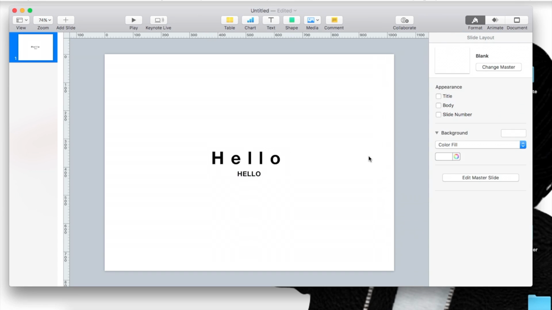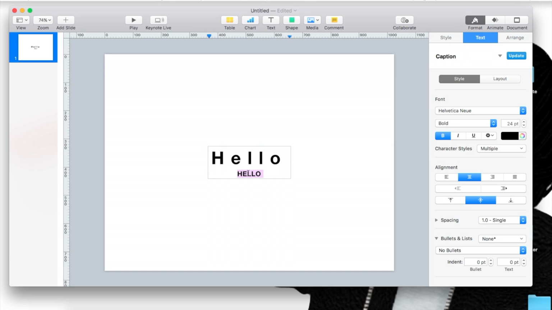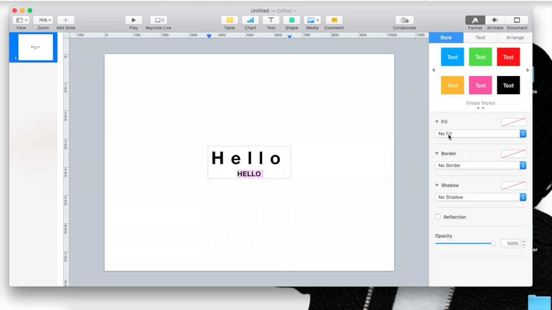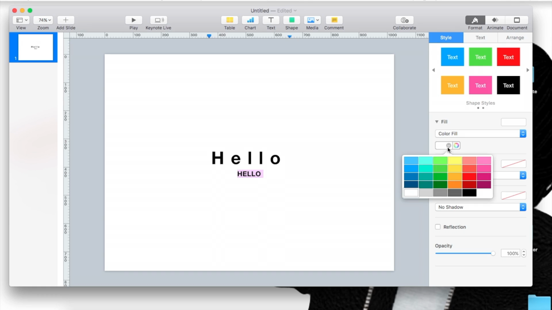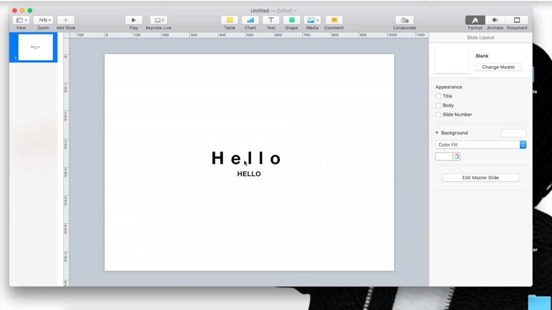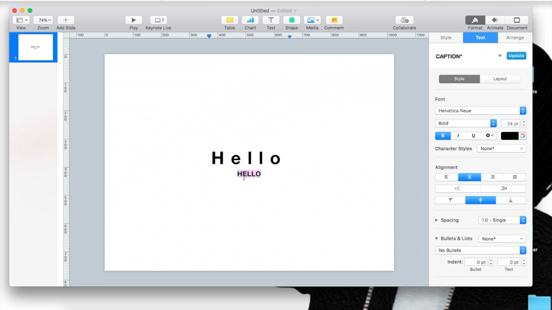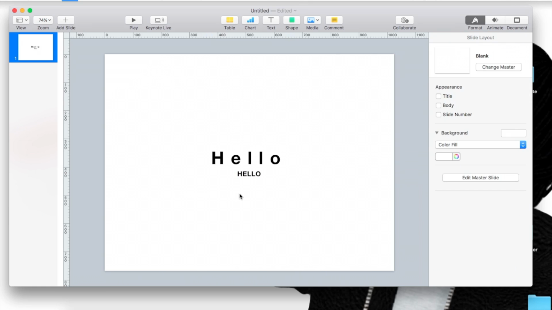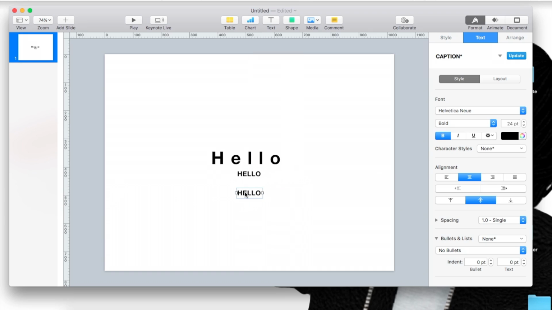Okay, perfect. So the next option when it comes to text, if you want to create a longer shadow, what you would do is add a color fill in the style section, and let's go with the same gray. It selected all of it because it's in the same box. So let's separate it. You're going to separate the text by copying and pasting, and then let's add a color fill.